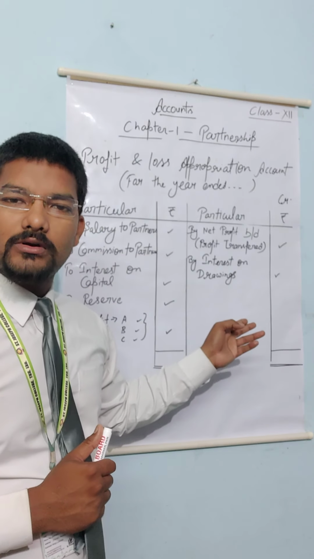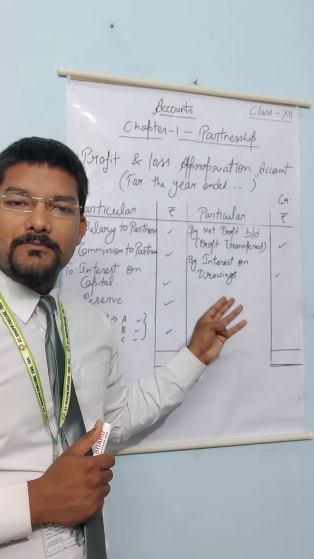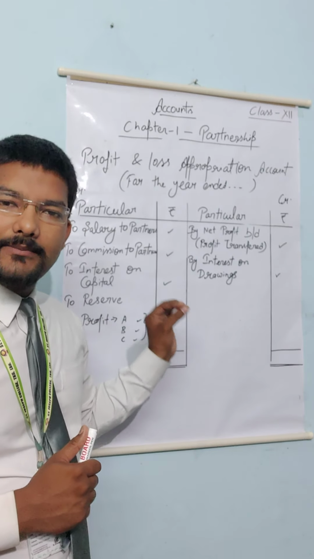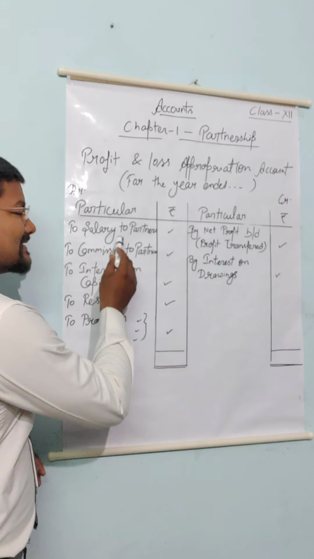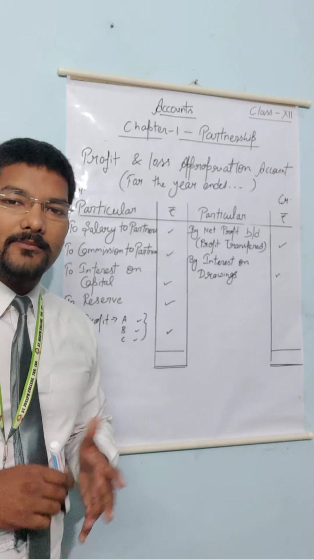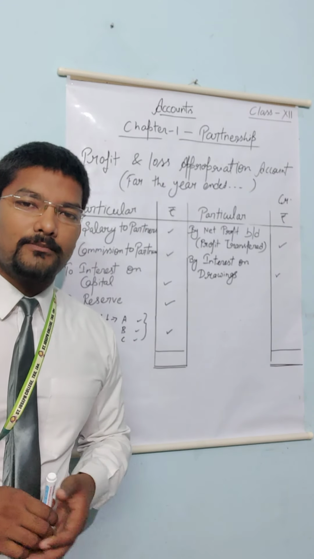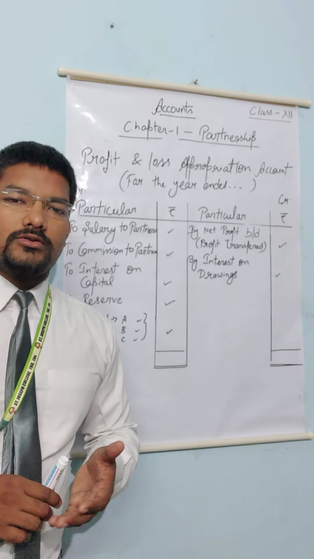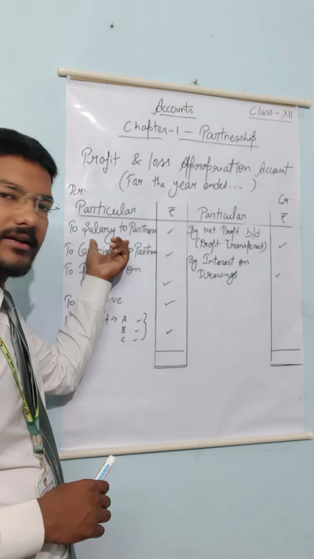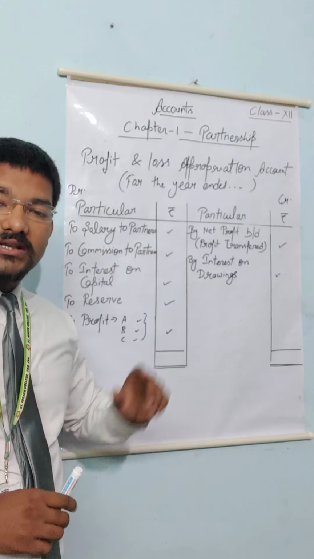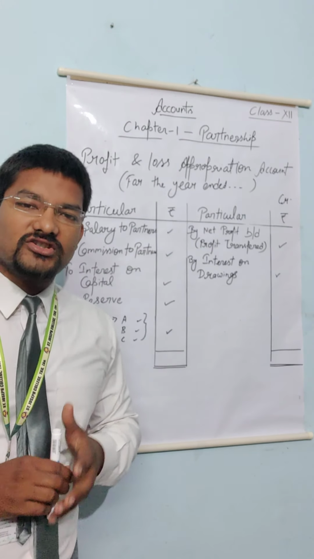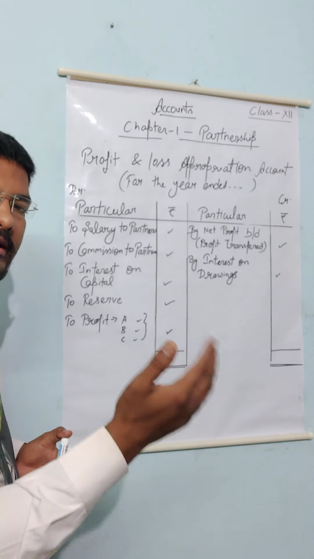Now mainly 4 to 5 items are recorded in the debit side of profit and loss appropriation account. First of all, salary to partners. Suppose there are many partners A, B, C, P, Q, R. So the salary will be given here. Salary to partners is an expense for the partnership firm, so it is recorded in the debit side.